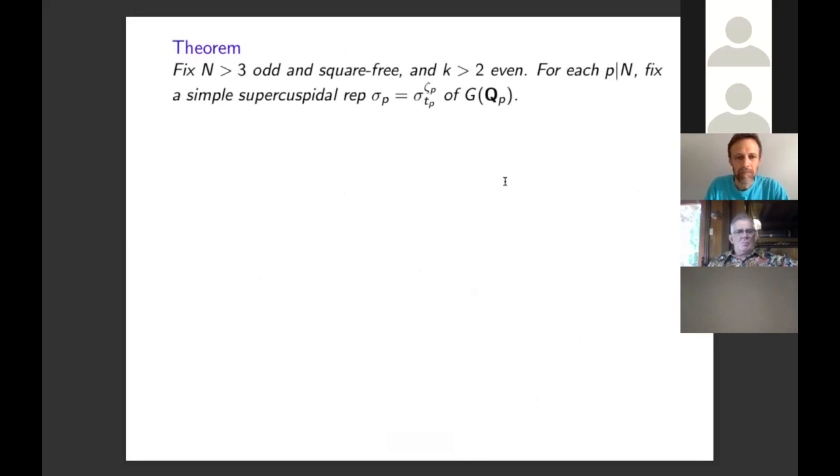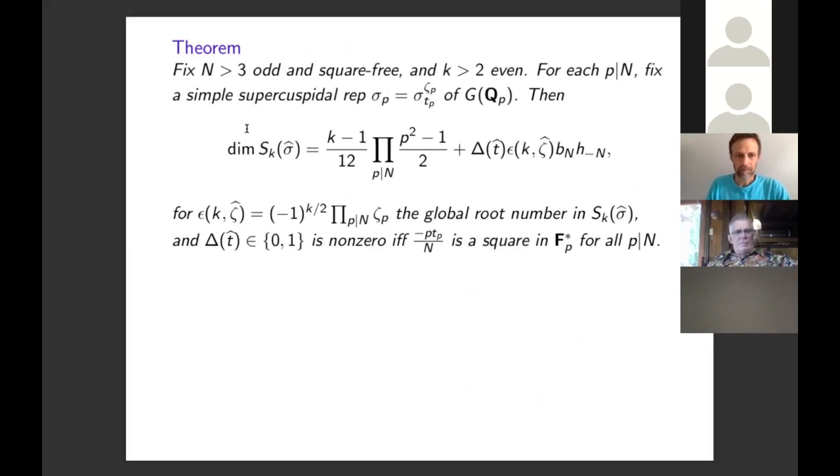Anyway, here's the special case of the main theorem. We'll fix n greater than 3 an odd square free number, k an even weight bigger than 2. For each prime dividing n, we'll fix a simple supercuspidal representation, sigma p. So its parameters will be Tp and zeta p of GL2 Qp. Then the dimension of the space of new forms with that prescribed local behavior is given in the following way. So first we have the main term, which is exactly the asymptotic given by Kim, Shin, and Templier. So there's no surprise there.